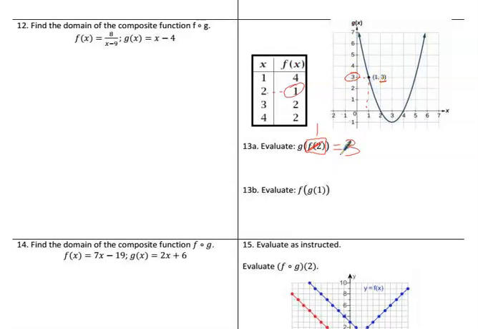And 13b is the other way around. This time we're going to go to g of 1, which is 3. So f of 3 is our answer. F of 3 is 2.